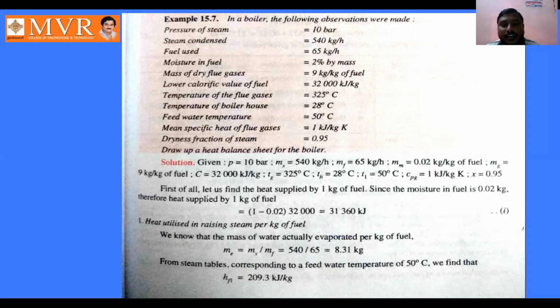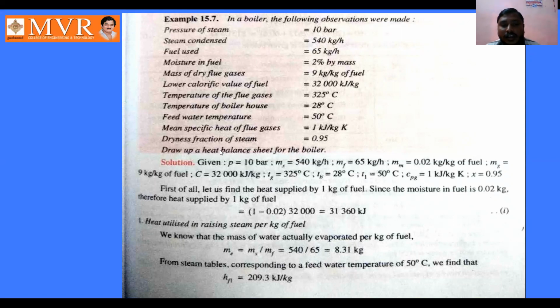First of all, let us find the heat supplied by 1 kg of fuel. Since the moisture in fuel is 0.02 kg, the heat supplied by 1 kg of fuel is: 1 kg of fuel, 1 minus the moisture of fuel, which is 0.02, into the calorific value, which is 32,000. Hence we have got the heat supplied by 1 kg of fuel as 31,360 kilojoule. We take this as the first equation.